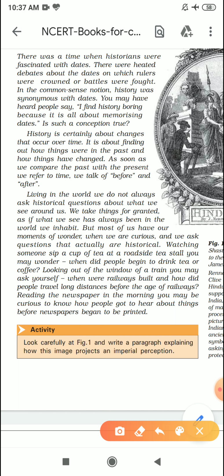When did people start drinking tea? How did tea plantation start in India? See, tea is not something which originated in India, it came from outside. So, how did the people develop the taste for tea? Did it happen in one day? It is not like that, that a date is fixed.